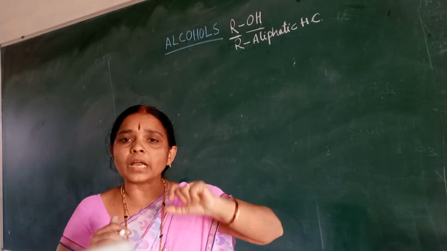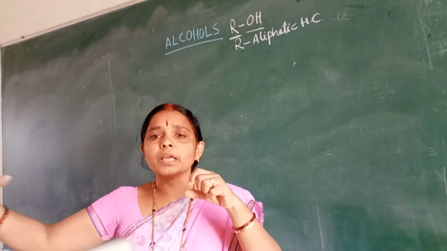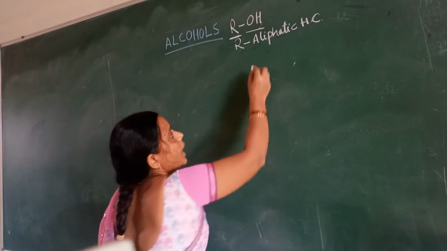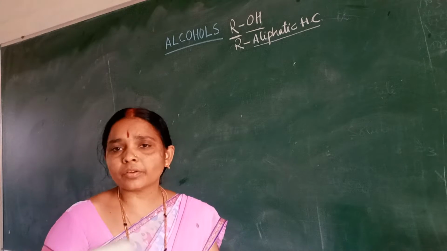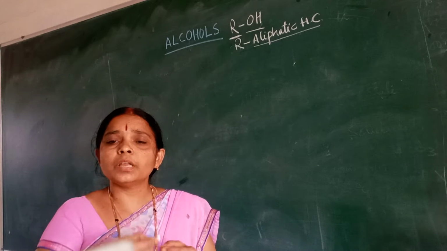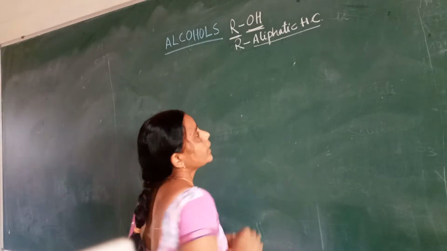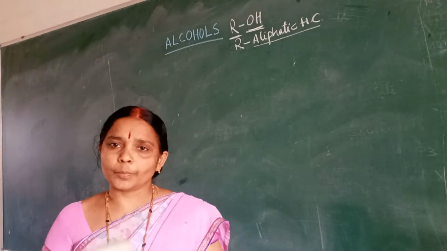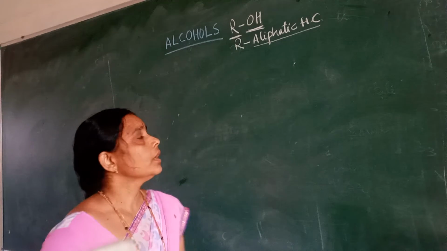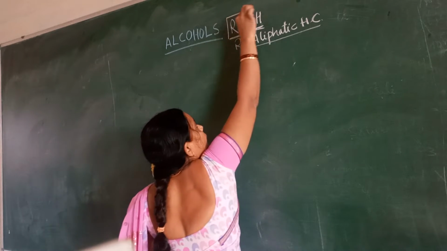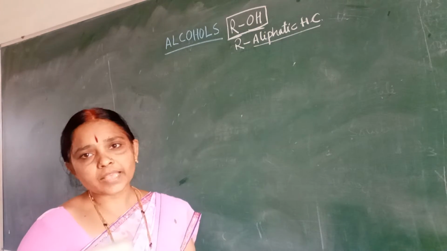That group is called a chain system, no? How is the carbon combining? In a chain manner, that's called aliphatic hydrocarbon. Now in that aliphatic hydrocarbon, one of the hydrogens has been replaced by an OH group. That is called the hydroxyl group. So that compound is called an alcohol. What is the general formula? R with OH.